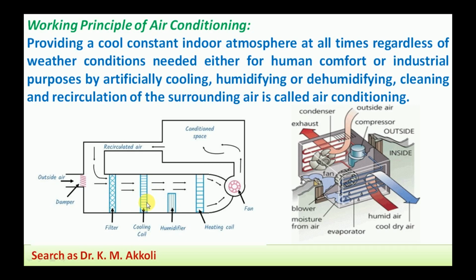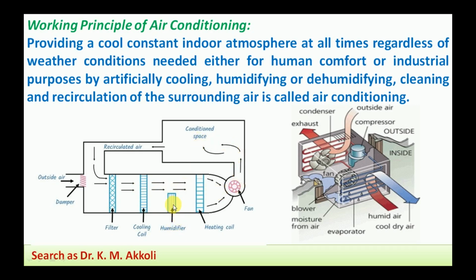Whenever the air is cooled, its temperature is reduced. As the temperature reduces, the moisture present in the air is separated from it, so the temperature and the humidity both reduce. The refrigerant flowing through these cooling coils receives heat from the air and evaporates, working in the refrigeration cycle, thereby providing cold dehumidified air that is circulated to the conditioned space.